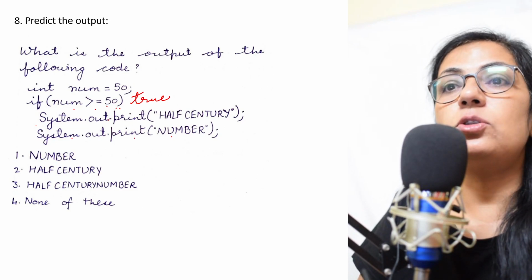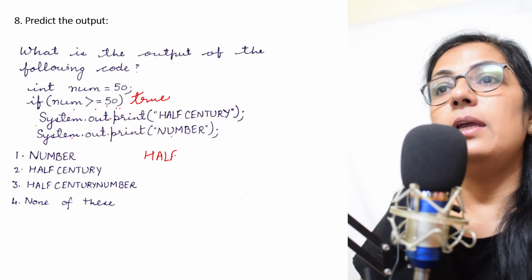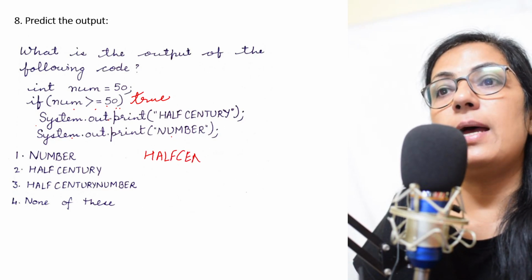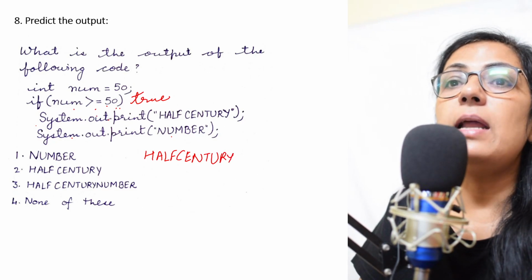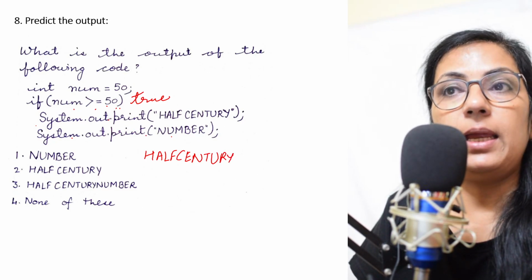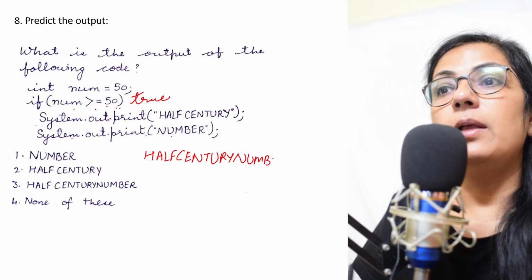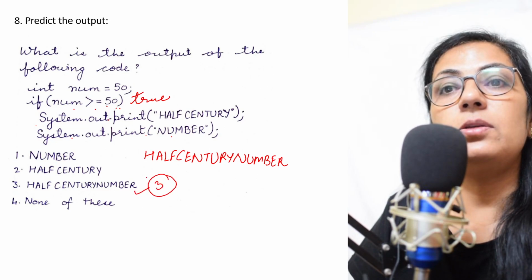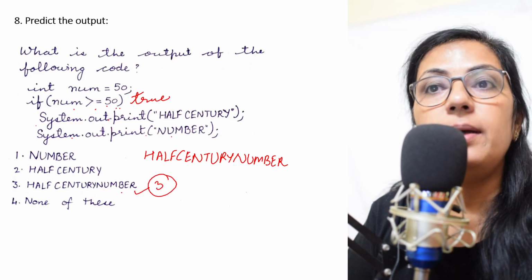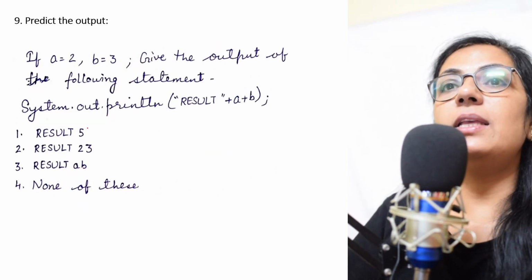So since it is true, what will be the output? Half century. First, this print statement value will be displayed, and after that it will come to the next line and the output will be number here. So the correct option is option 3. Half century number. This is the correct answer. Right, children? We move on to the next question.